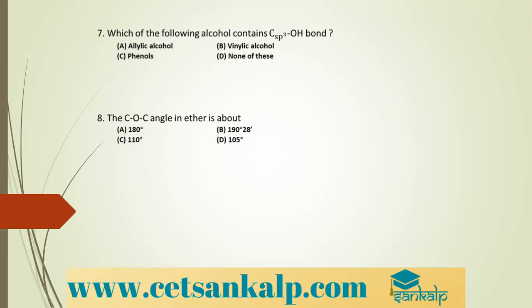Moving to the next question. Commercially, methanol is prepared by... So it is prepared by carbon monoxide subjected to reduction using cuprous oxide, zinc oxide, chromic oxide at 573 Kelvin and a high pressure of 200 atmosphere. What do we get? We get CH3OH. This is the commercial method of preparation of methanol.